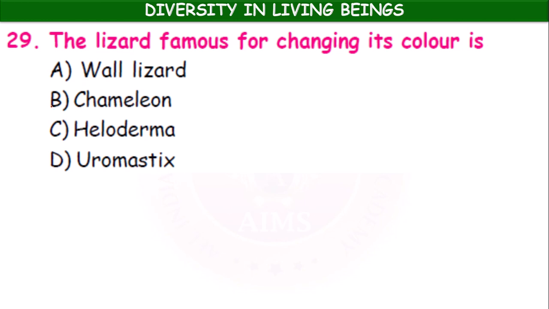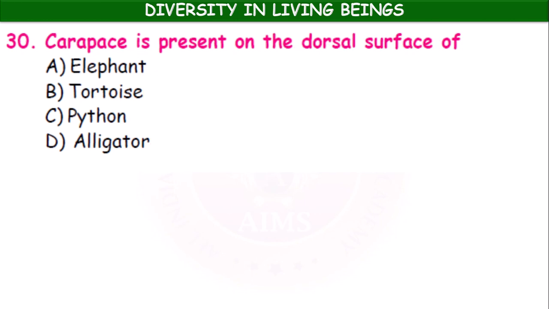So it is the chameleon. Carapace is present on the dorsal surface of elephant, tortoise, python, alligator. Carapace is present in the tortoise, reptile.